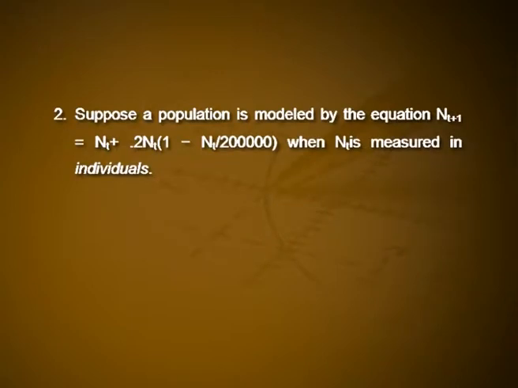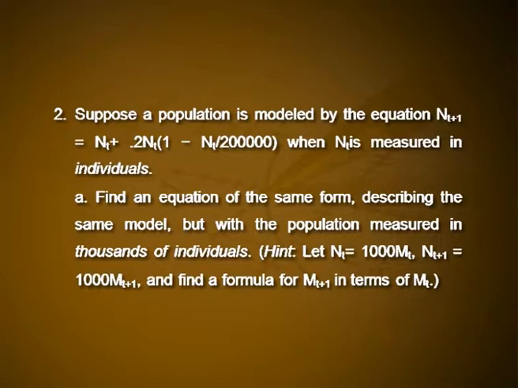Next question. Suppose a population is modeled by the equation n t plus 1 is equal to n t plus 0.2 n t into 1 minus n t by 2 lakh, when n t is measured in individuals. First one, find an equation of the same form describing the same model, but with the population measured in thousands of individuals. Here is a hint. Let n t equal 1000 m t, then n t plus 1 is equal to 1000 m t plus 1, and find a formula for m t plus 1 in terms of m t.